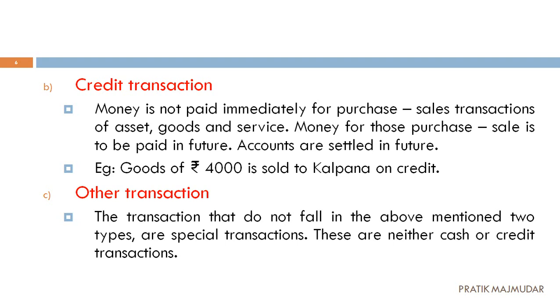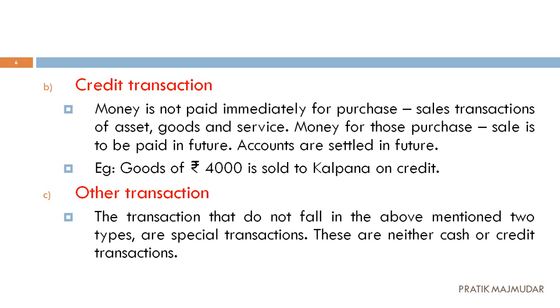Okay. Now, part C, that is your other transactions. Cash transaction we have seen, credit transaction we have seen. Here we will discuss the other transaction. Now what is called an other transaction? The transactions that do not fall in the above two will be considered other transactions, whether they are not in cash form or not in credit form.